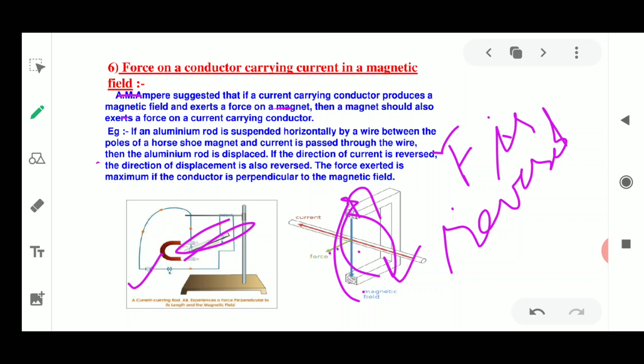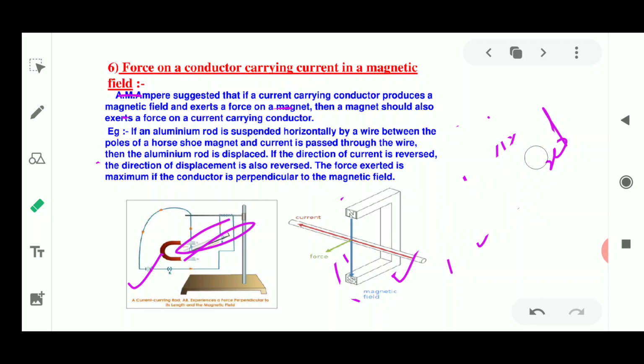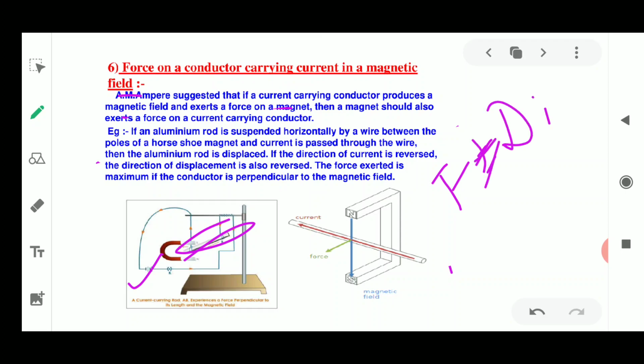So it shows that the direction of the force acting on the conductor or the rod depends upon the direction of current, and it is also dependent upon the direction of the magnetic field.